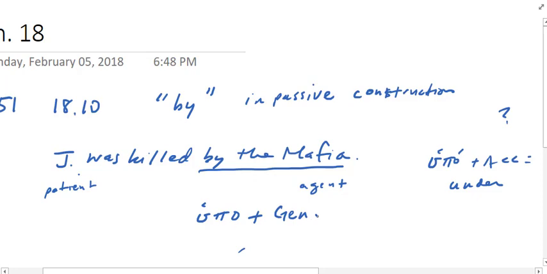So hupa plus the genitive case will have a different meaning. We're going to translate that as "by." Okay? So just be aware that that's how you're going to see it in Greek. And Mounce gives you one example of that. We don't need to spend time going through it. We'll see some more examples of it also.